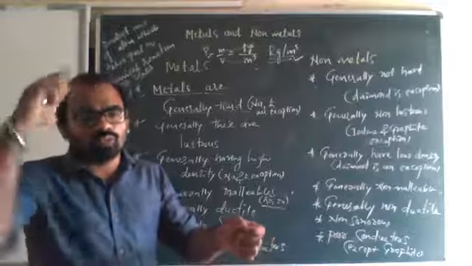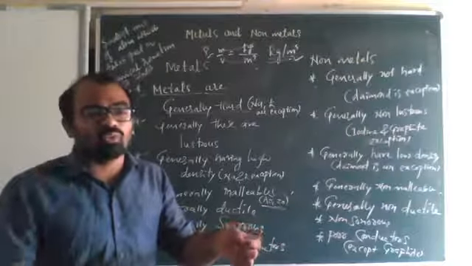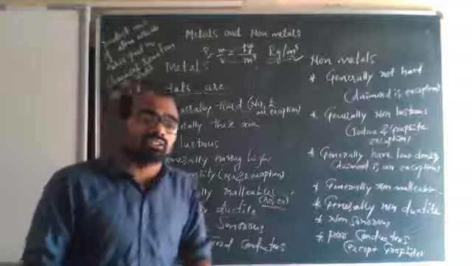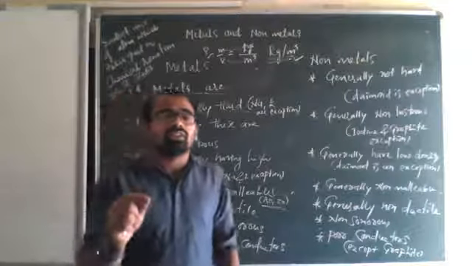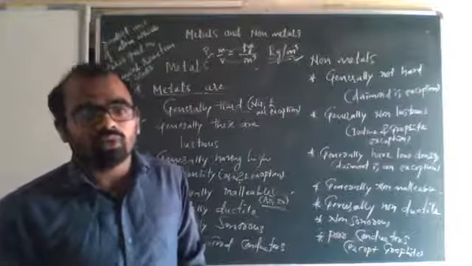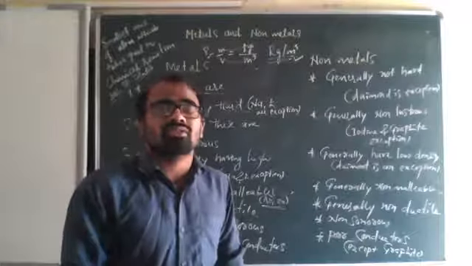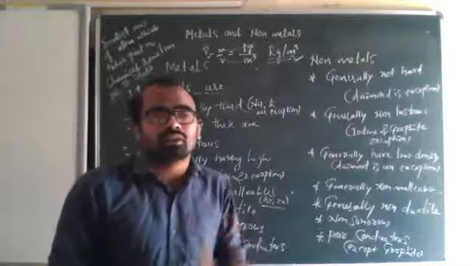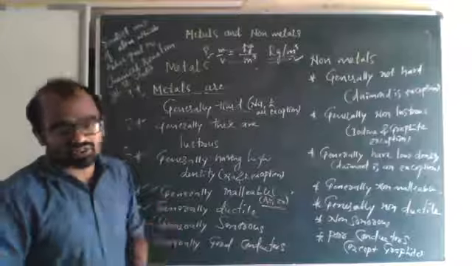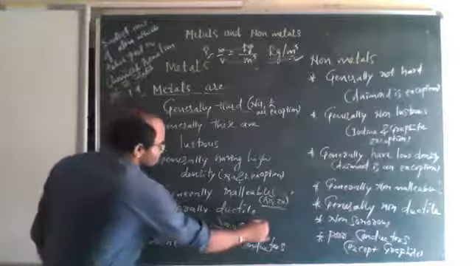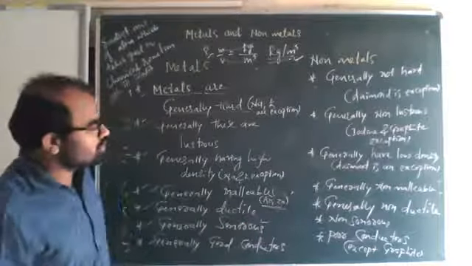If you beat a plastic scale, you will not hear any sound, but if you beat a metal scale, you will hear some sound. So metals are sonorous, non-metals are non-sonorous.